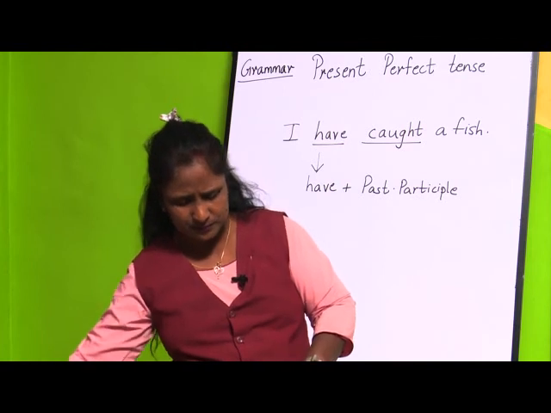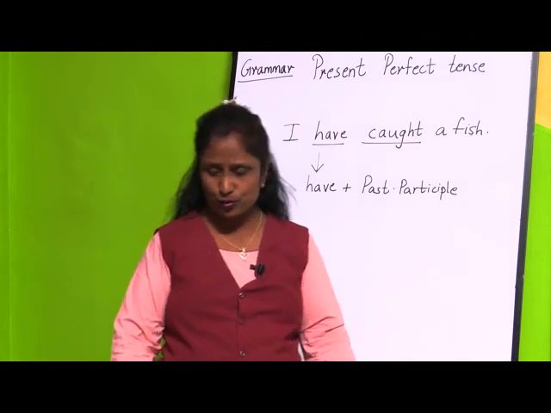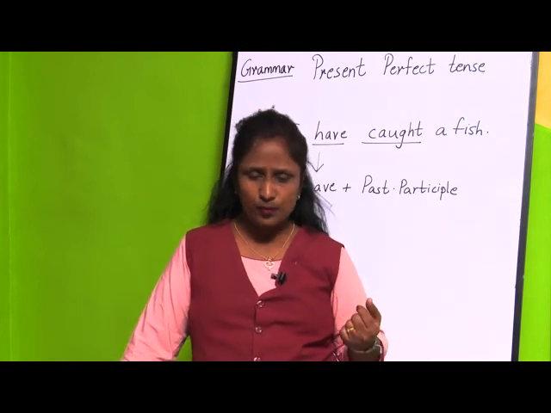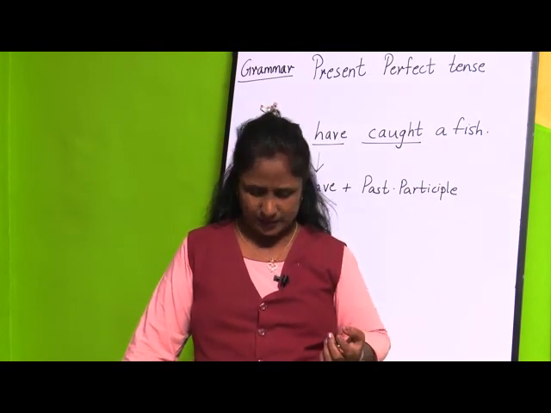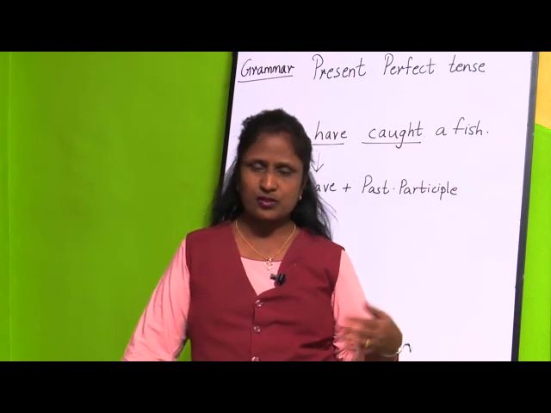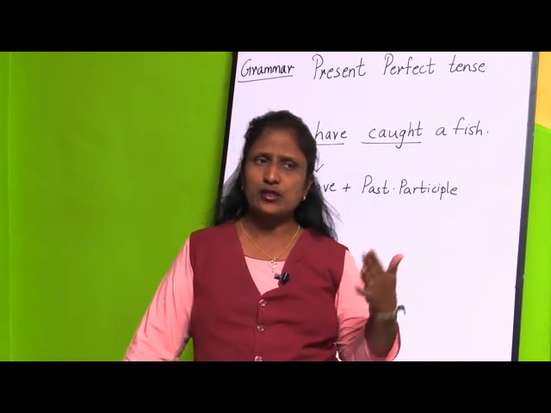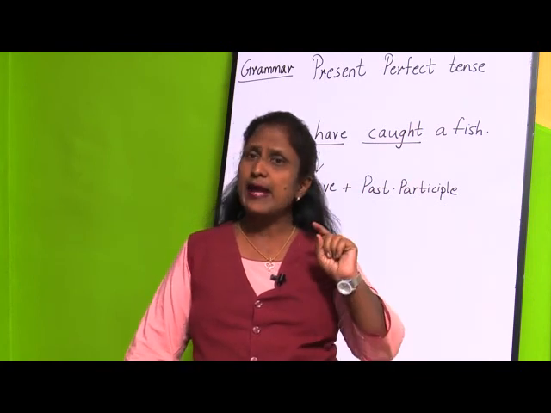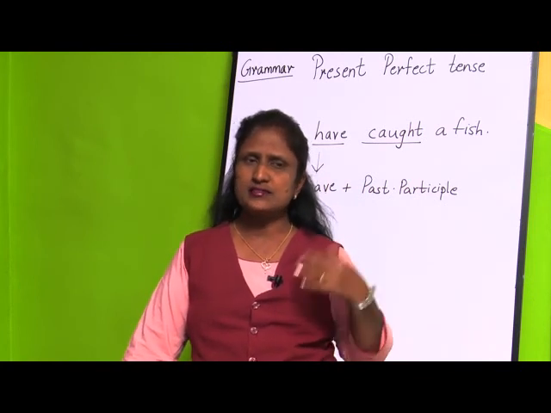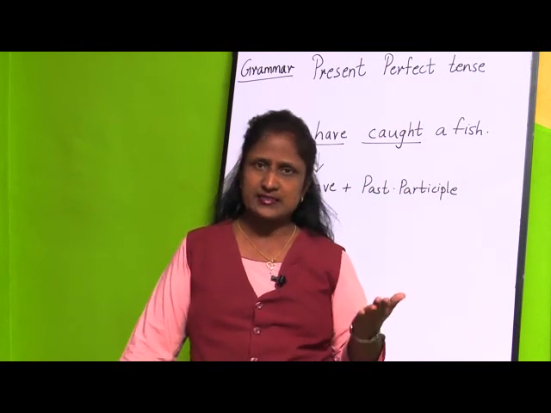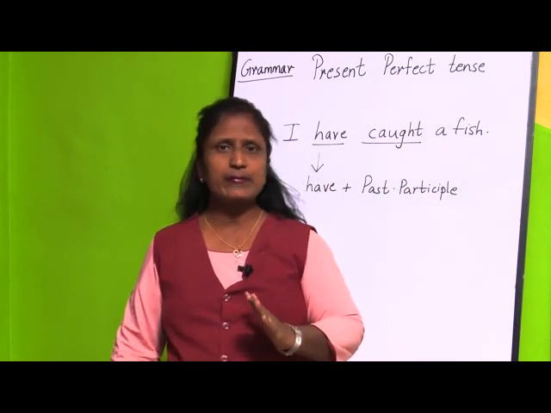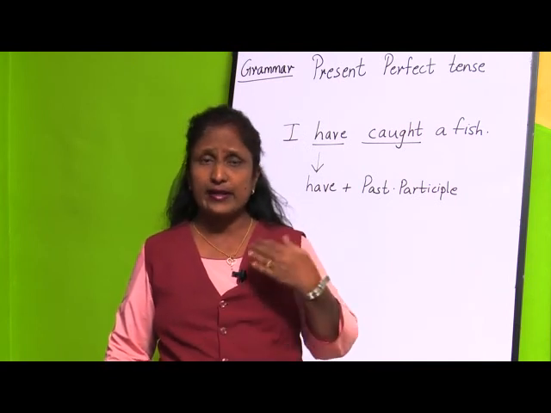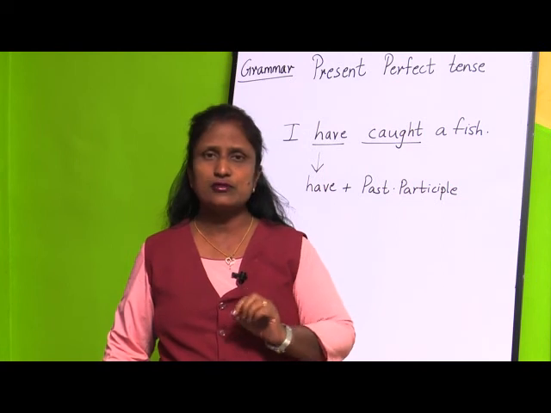See, one thing before that I want to tell you children: if we are writing a sentence using he, she or it, or any other third person, when we are talking about he, about she or about it, at that time we use the verb has. Always remember this thing. Sometimes you get confused between has and have. So remember that when we are talking about he, she, it or any other third person, we use the verb has.